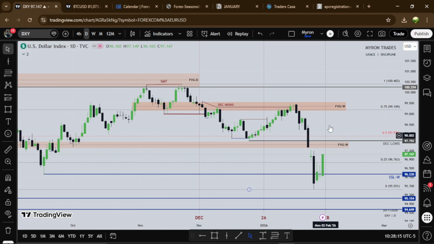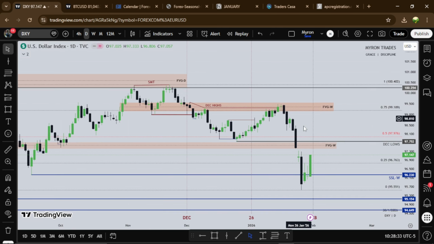So Monday and Tuesday, I want to see what price will do here. If we're going to go higher, we'll see. If we're going to go lower, this fair value gap should act as what? As resistance to go lower. As this one acted as resistance to go lower here, I want to see this one play the same role as this fair value gap in this area on the dollar. So that is that for the dollar, right?